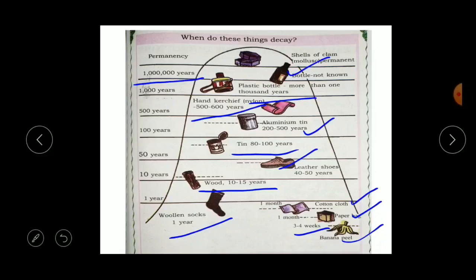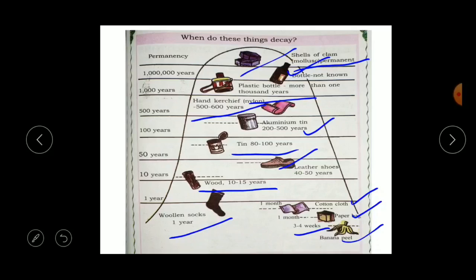And here the last is shells of clam mollusk, it is permanent, it will not decay at all. So these are some of the things, and how much time, how much duration they take to decay.